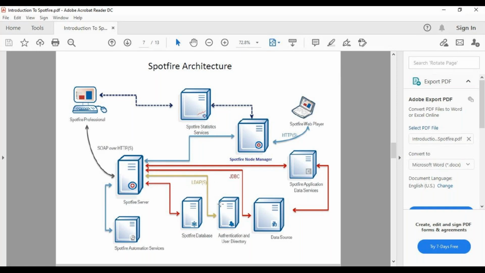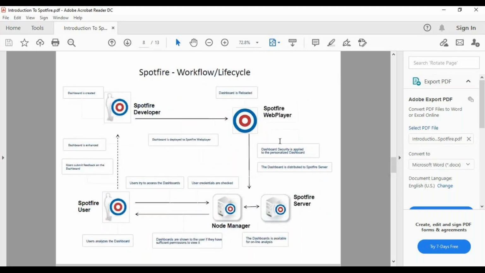Then we have LDAP, authentication and user directories. That is for authentication, user directories, groups, users, hundreds and thousands of users. Then we have JDBC and ODBC connections to connect to our data sources. Data sources means from where we are bringing the data. This is the whole architecture, and this is the workflow.